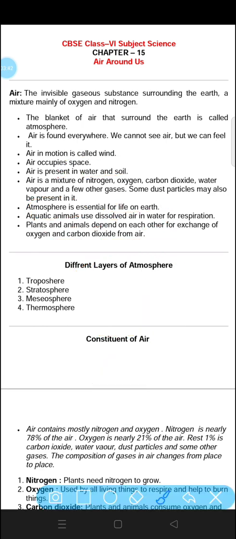Now let's move to the different layers of atmosphere. The main layers of atmosphere are troposphere, stratosphere, mesosphere and thermosphere. This is the sequence of different layers of atmosphere.